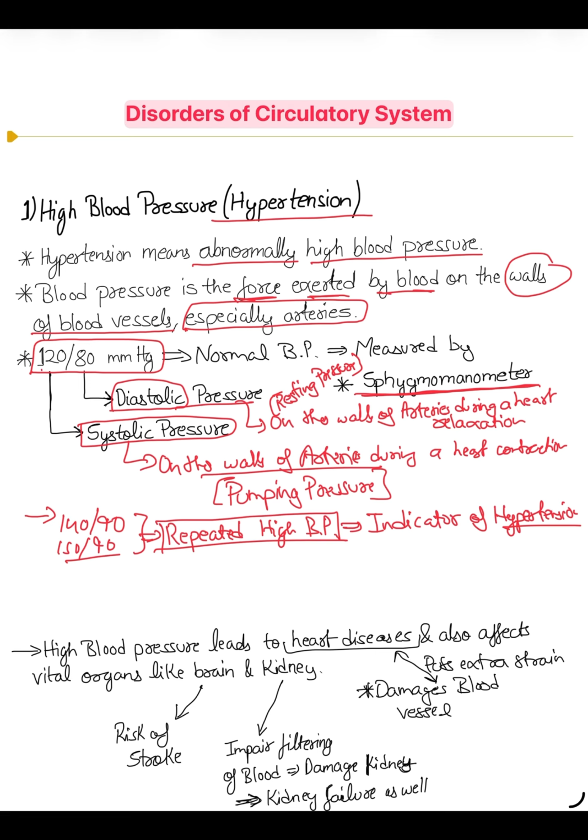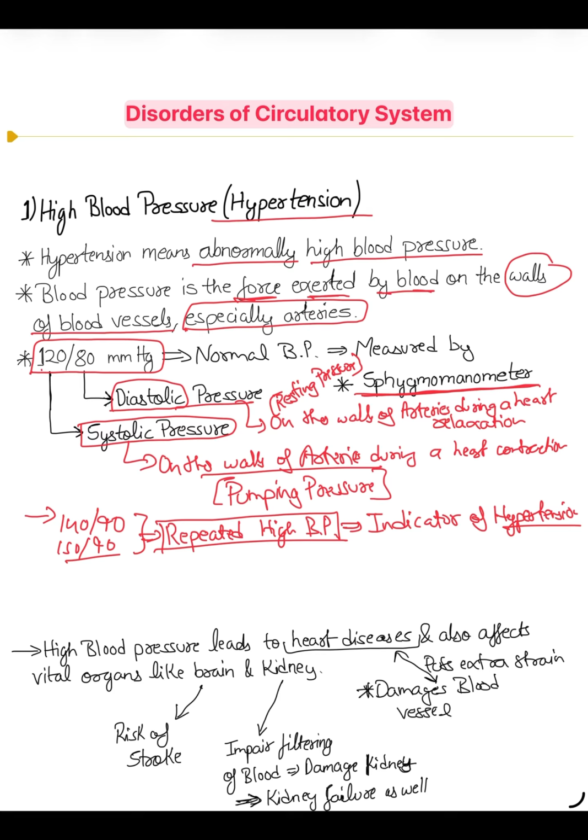Your doctor checks within a whole day or within 2 days, repeatedly after some time. If at that time your blood pressure is still high, that is an indication of hypertension, because there are many causes because of which your blood pressure can be higher.